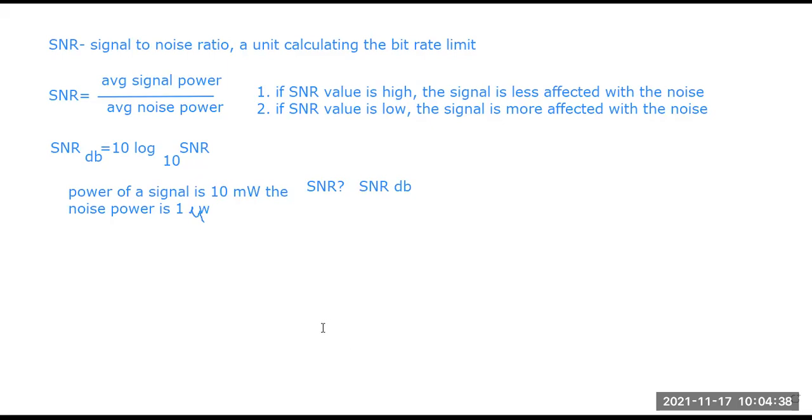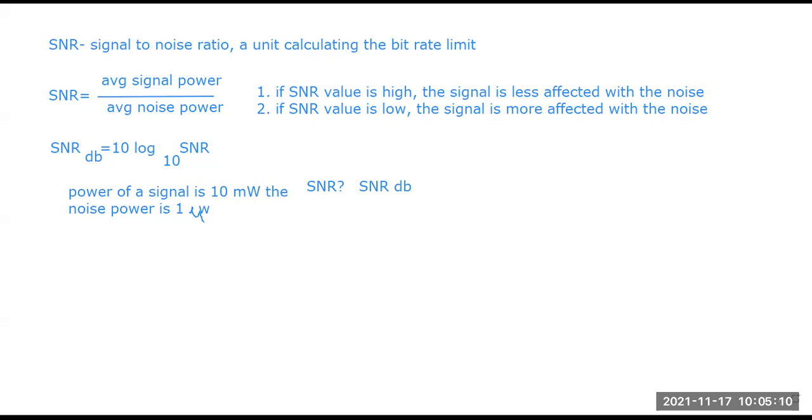Now, how can we calculate the value of SNR? Anyone? What is the formula for the SNR? Average signal power divided by average noise power, right? So average signal power by average noise power, that is the formula for calculating SNR.